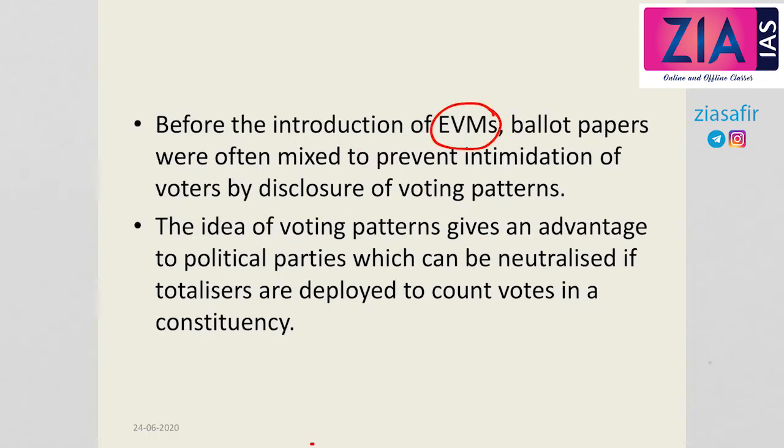Before the introduction of EVMs, what was the pattern that we were following? The ballot papers were mixed to prevent the intimidation of voters by disclosure of voting patterns.